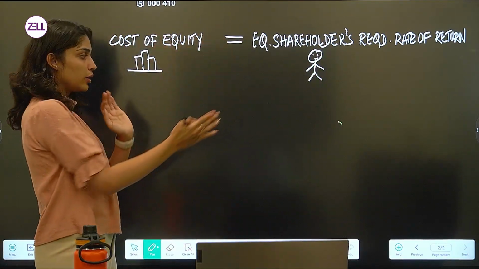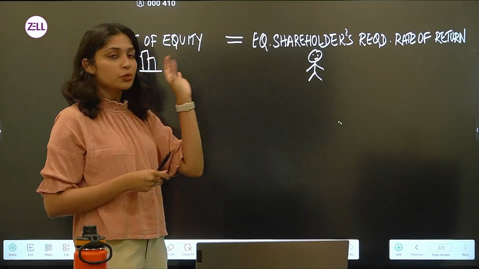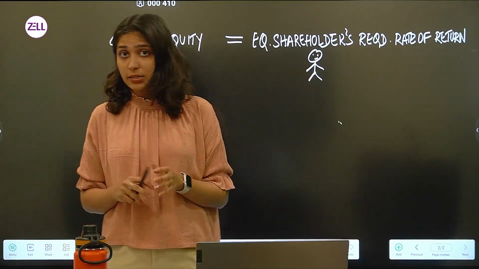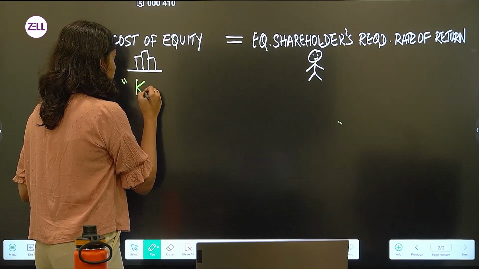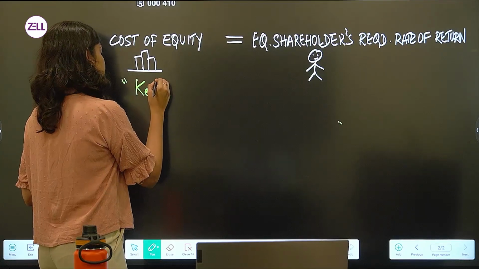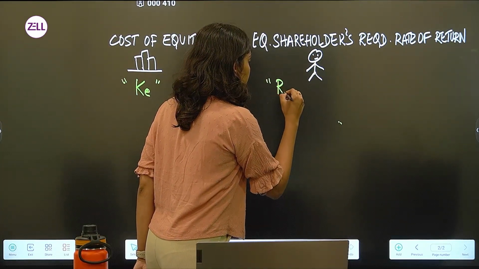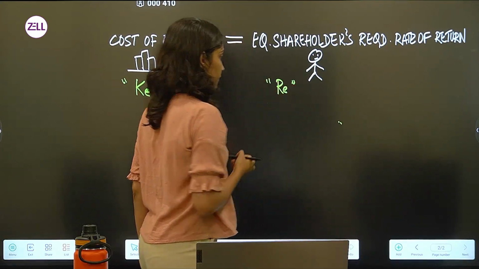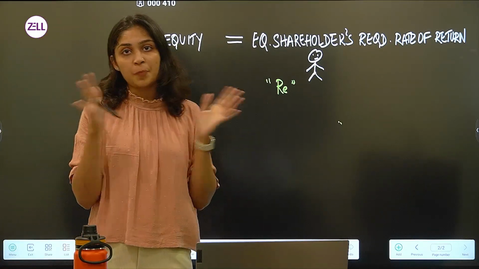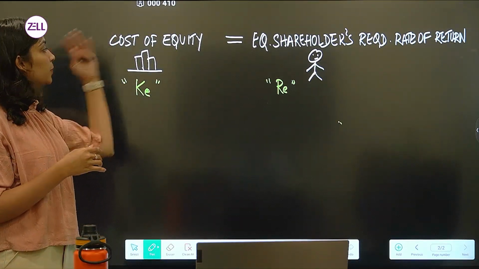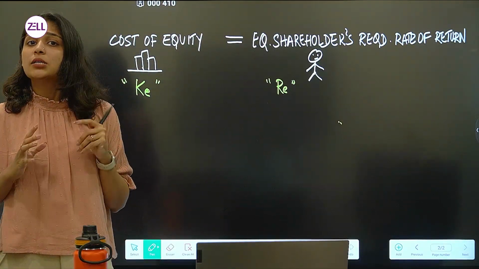Now, how do we calculate this? It's very simple. Before I get into the calculation part, you need to understand that cost of equity is denoted as KE and equity shareholders required rate of return is denoted as RE. So basically they both mean the same. It's just that the perspective is different. Here it is in the company's point of view, there it is in the investor's point of view. But the concept is still the same.